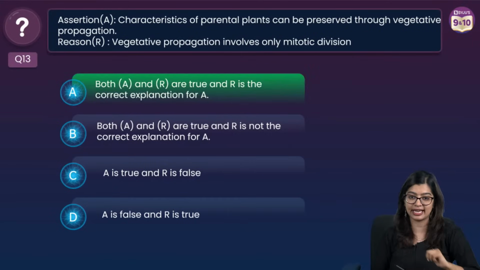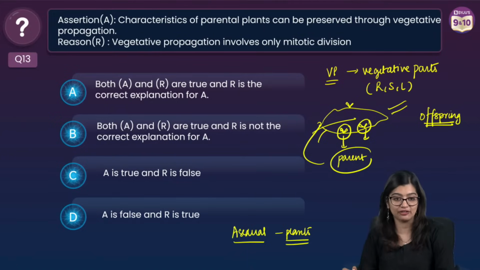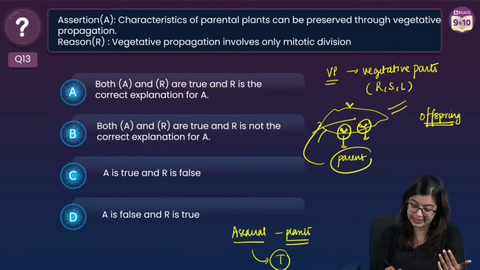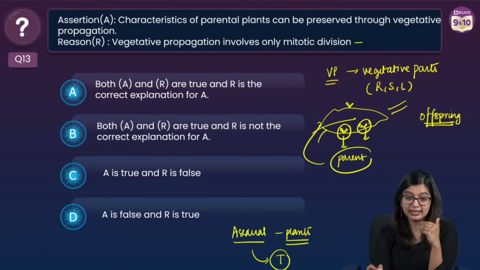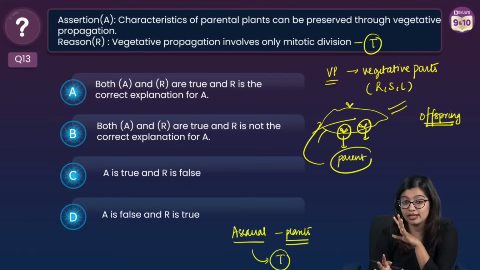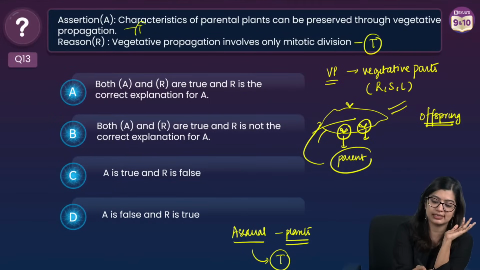So in this particular case, what do we see? I showed you the answer, but vegetative propagation, if it is a kind of asexual mode, will mainly happen through mitotic division. Will meiotic division happen? Meiotic division is not going to happen. So this is also true, right? Mitotic division or mitosis will happen where DNA copying takes place, right? DNA copying takes place. So now both your statements are true.